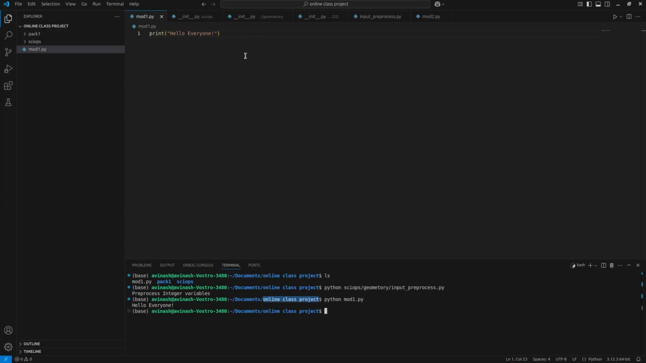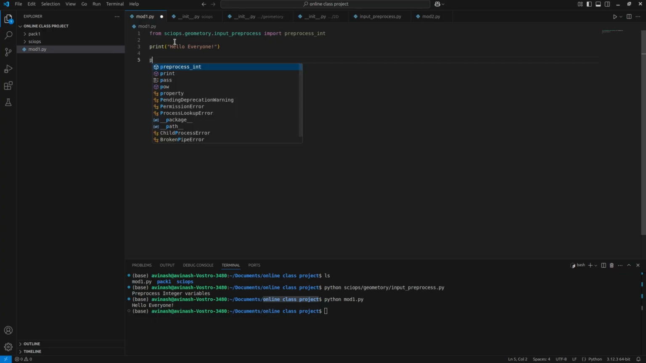Another thing: suppose I want to use this function, input process, here. How will I use it? So I will do from SciOps.geometry.input_process import pre_process_int. Now I can use that.